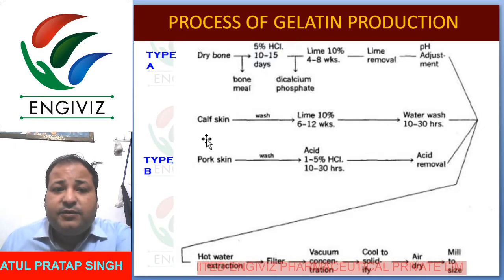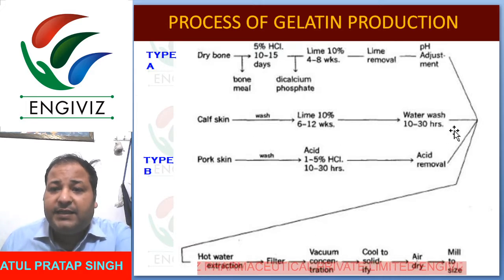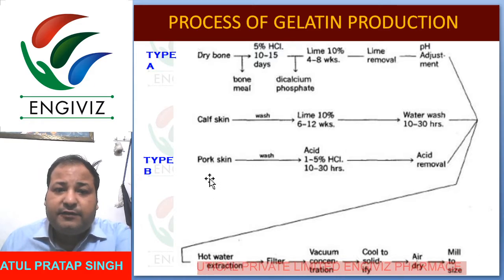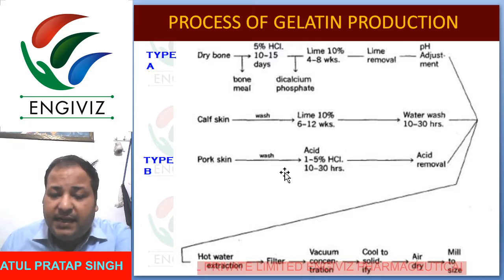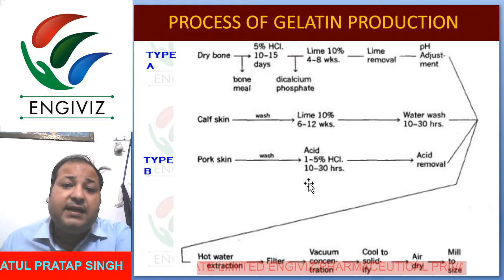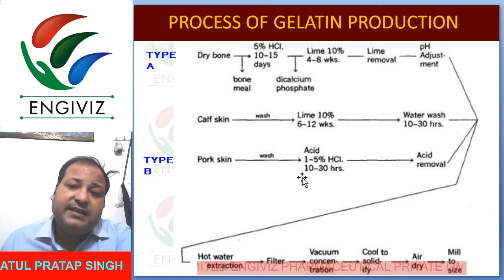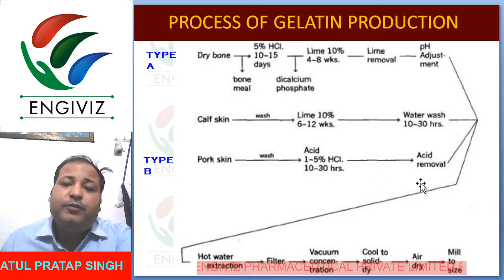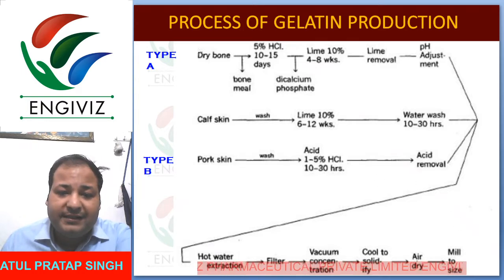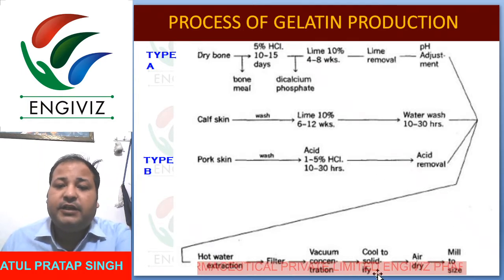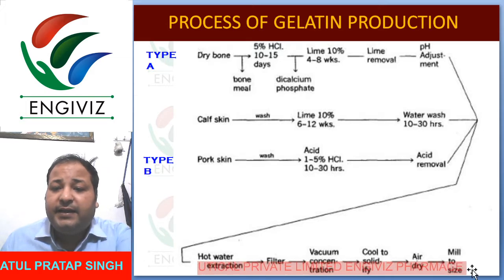So the next process, you can see here, calf skin is simply washed with lime water and wash water. Again those processes will be applied here. The next one is pork skin, which is treated with acid, 1 to 5% HCl, for 10 to 30 hours, and then the acid is removed. Then it goes to hot water extraction, filter, vacuum concentration, cool to solidify, air dry, and melt to size.